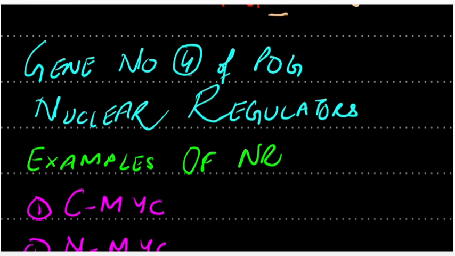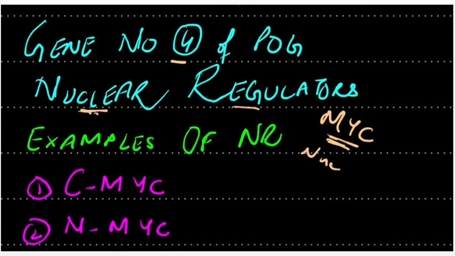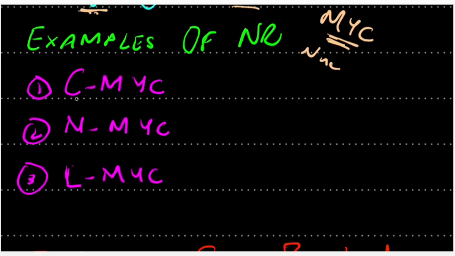Now coming towards gene number 4. Gene number 4 is known as nuclear regulators. Always remember the nuclear regulators are MYC genes. Knuckle is known as mimic karna. So nuclear regulators are MYC genes. We have 3 kinds of MYC genes: C-MYC, N-MYC and L-MYC.